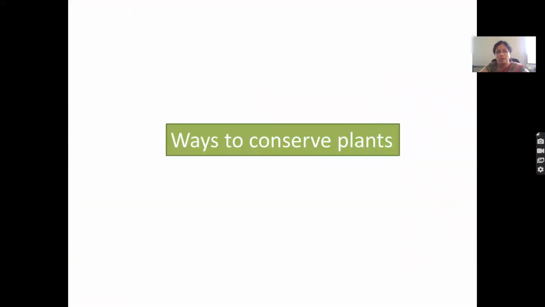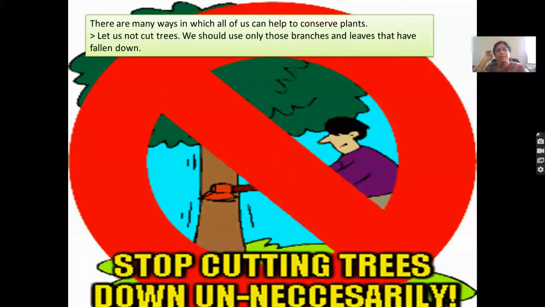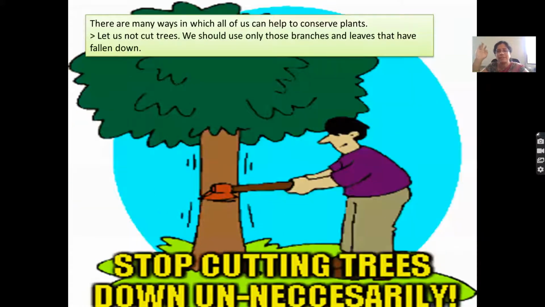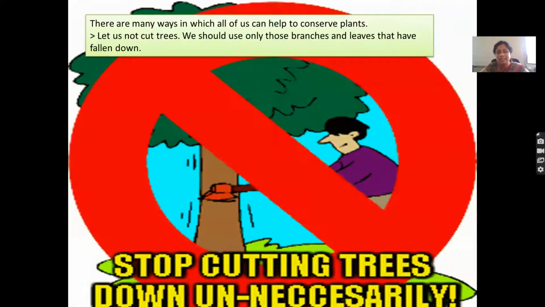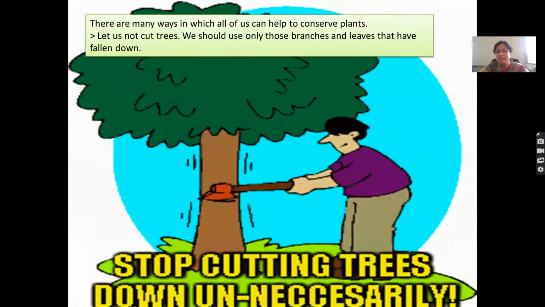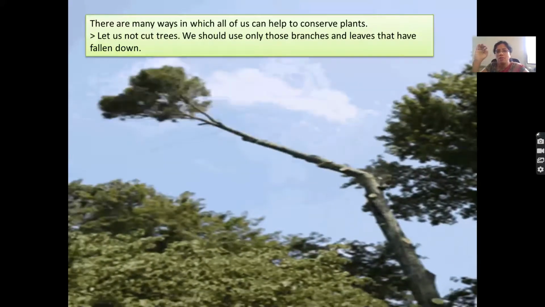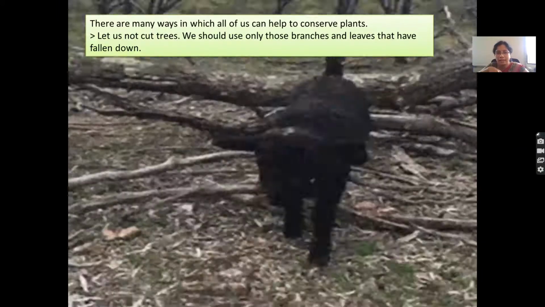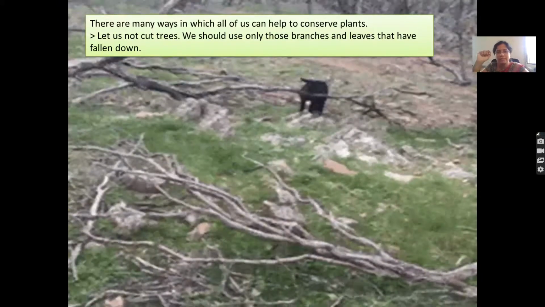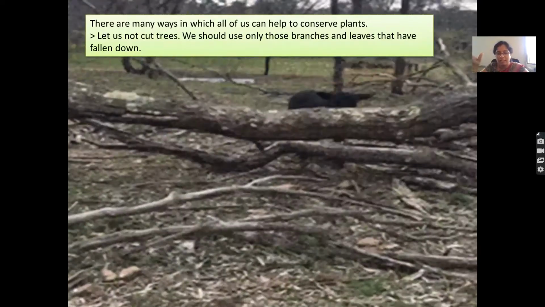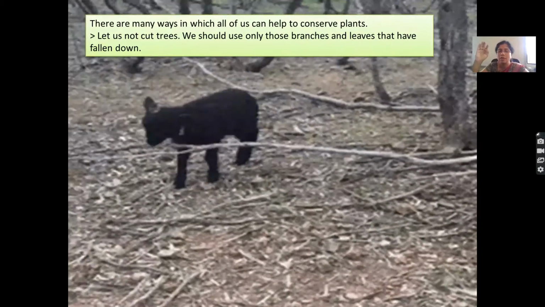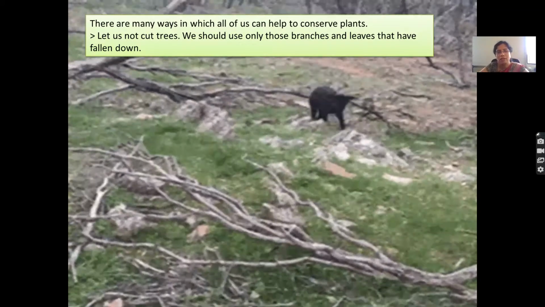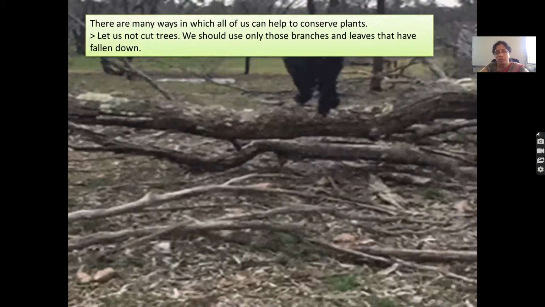Let us see some ways of conserving plants, in the sense of how to protect the plants. Firstly, there are many ways in which all of us can help to conserve the plants. Let us not cut the trees. We should only use those branches and leaves that have fallen down. Yes, do not cut the trees, but if for some reason plants have fallen down, use those fallen branches for your uses.